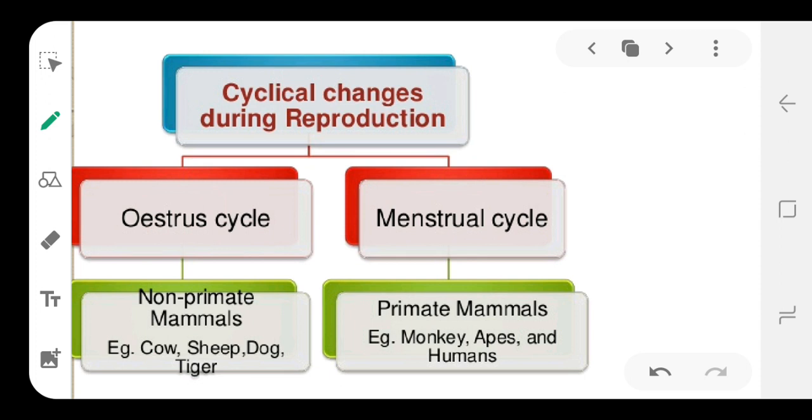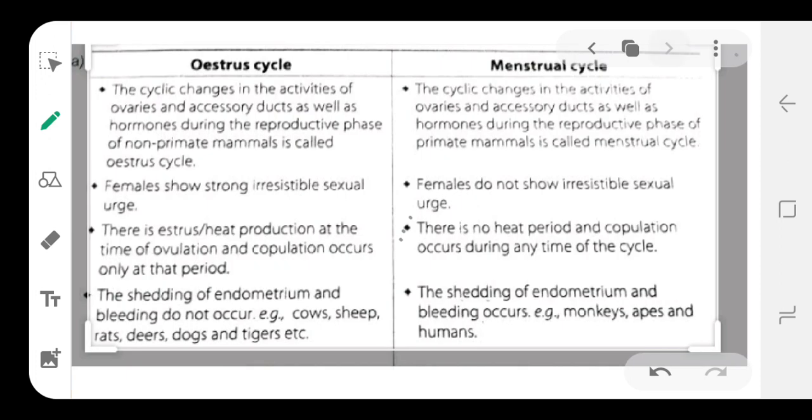So the non-primate mammals come under the estrous cycle, and the primate mammals come under the menstrual cycle. The non-primate mammals are, for example, cow, sheep, dog, tiger, and the primate mammals are nothing but monkeys, apes, and humans. Now we'll study one by one the differences between the estrous cycle and the menstrual cycle.